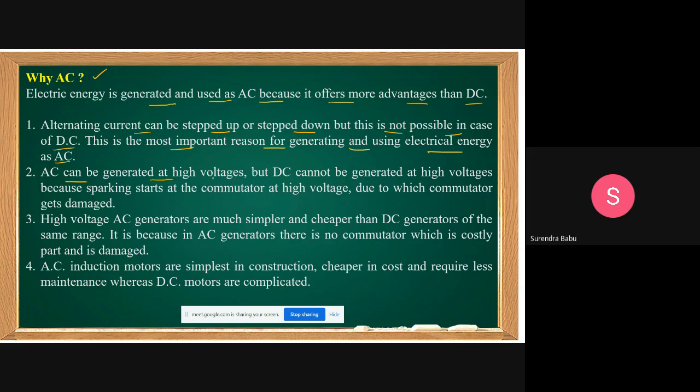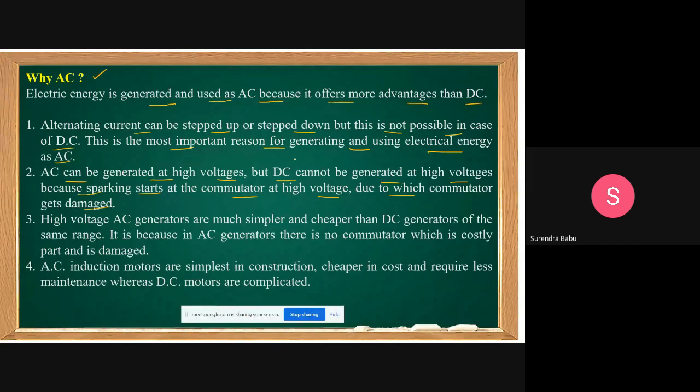AC can be generated at high voltage, but DC cannot be generated at high voltages because sparking starts at the commutator at high voltage, due to which the commutator gets damaged. You get DC output only if there is a commutator. If you generate DC at high voltages, the commutation action is the problem, and sparking will appear.